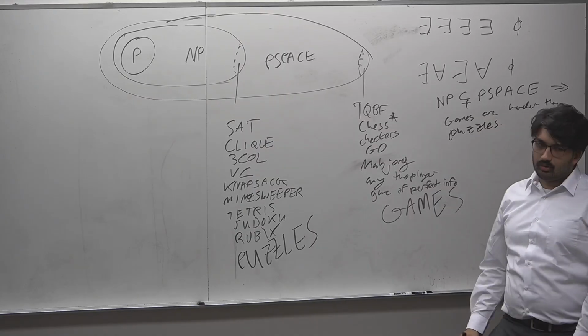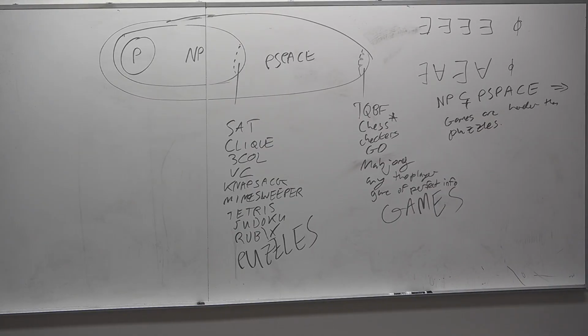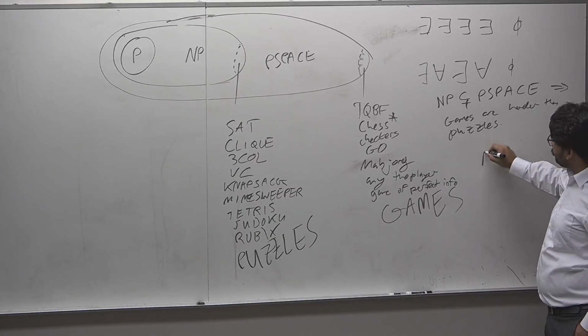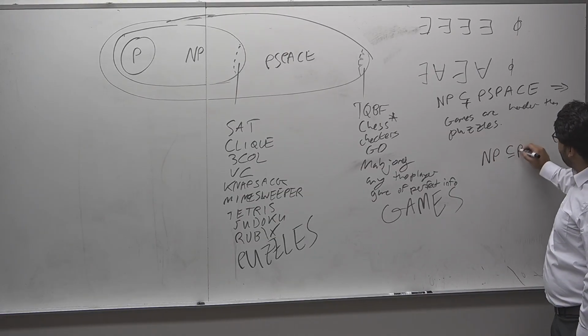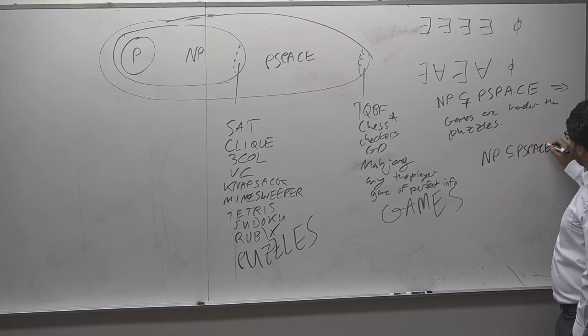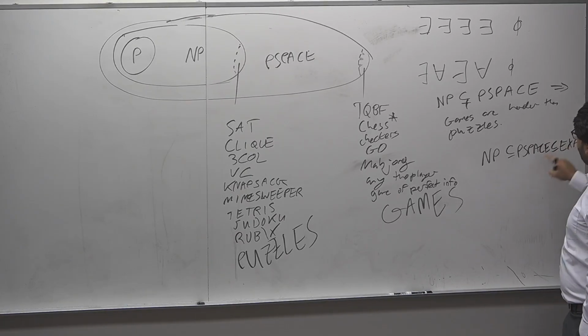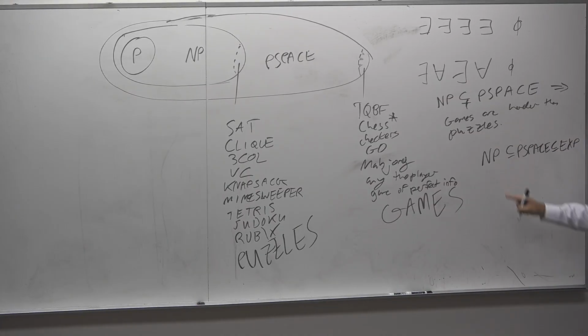Now, that's a cute little byline in a news article, and I guess it kind of makes sense, but does it really? What's really the difference between NP and PSPACE? It's as if there are at least three notions of exponential time, right? So we have NP is a subset of PSPACE, which is a subset, for some obvious reasons, of exponential time, because every polynomial space machine takes exponential time, deterministic, right? But to an algorithm designer, they would not care about this at all, honestly.